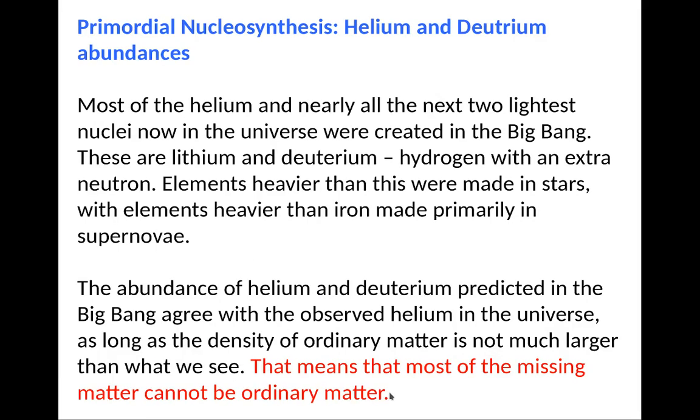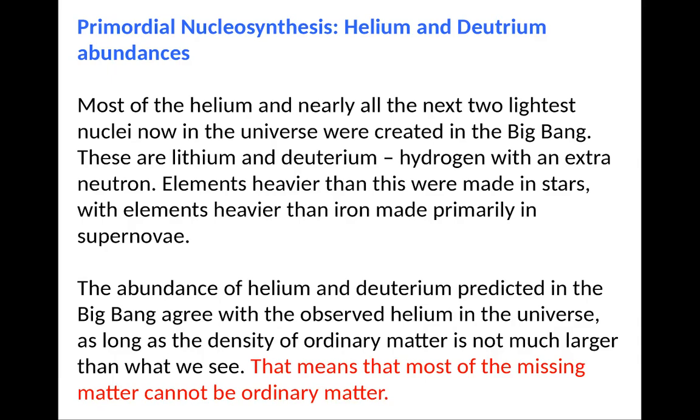All right, so let's talk about primordial nucleus synthesis. Most of the helium and nearly all of the next two lightest elements were created in the Big Bang. These are lithium and deuterium. Deuterium is hydrogen with an extra neutron. Elements heavier than these were created in stars, with elements heavier than iron made primarily in supernovae.